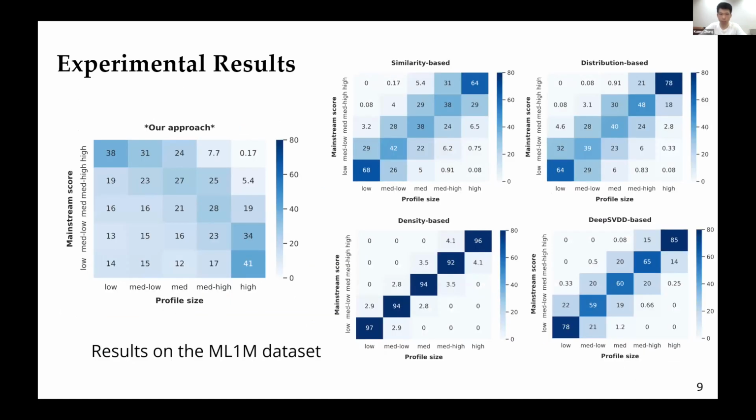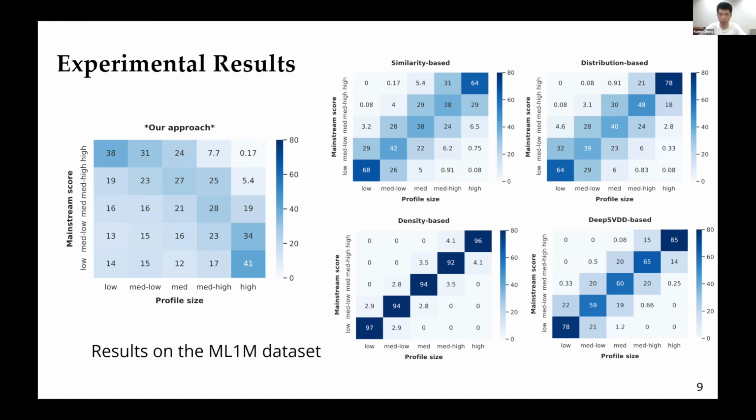Here, we suspect that users' profile size could be the reason. We group users by their profile sizes from low to high, and we also group them by mainstream scores from low to high. Then we can compute the percentage of overlap for all these subgroups.